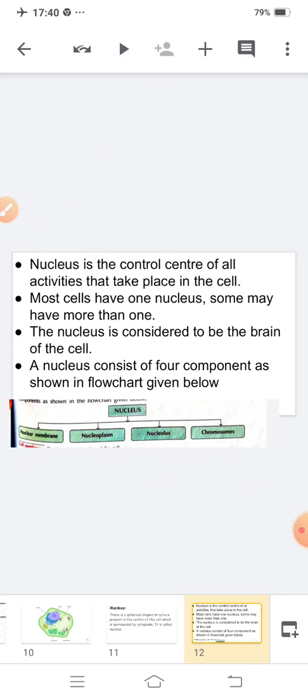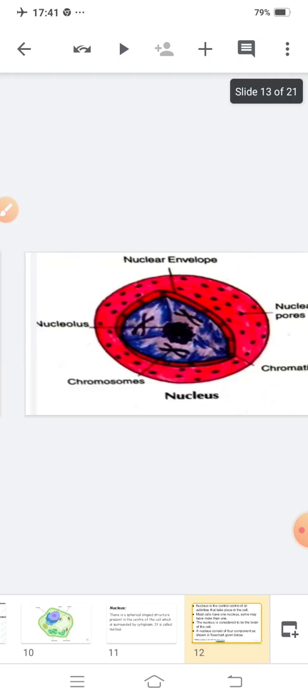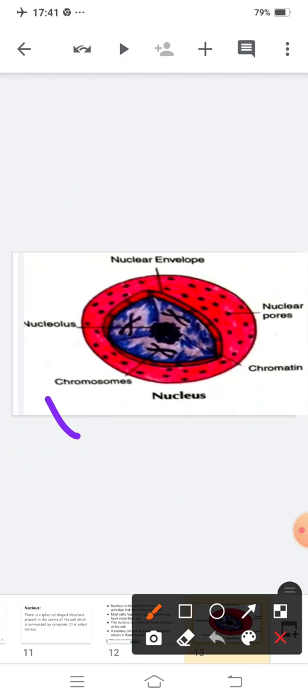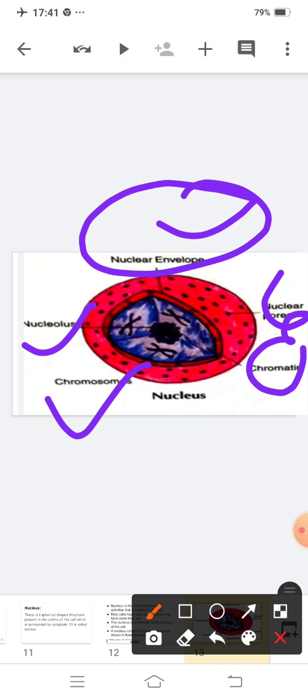And the last one, nucleus can be divided into 4 parts: nuclear membrane, nucleoplasm, nucleolus, and chromosomes. Now, see, this is your nucleus and it is divided into 4 parts: chromosome, nucleolus, nuclear envelope, that is nuclear membrane, and nuclear pores and chromatin.